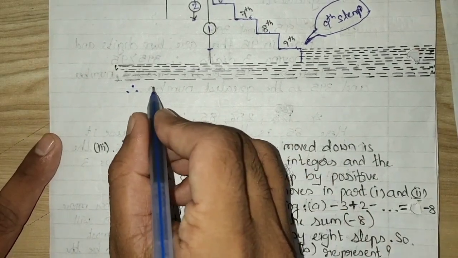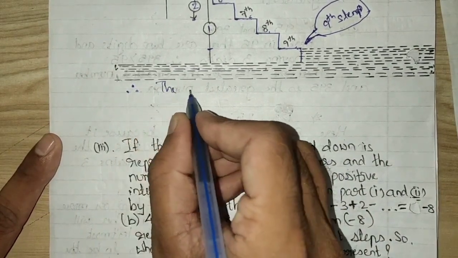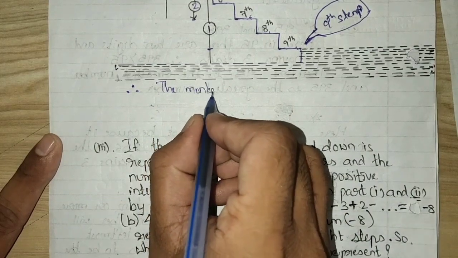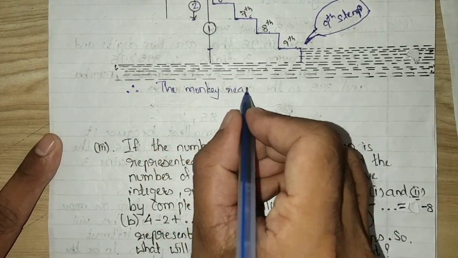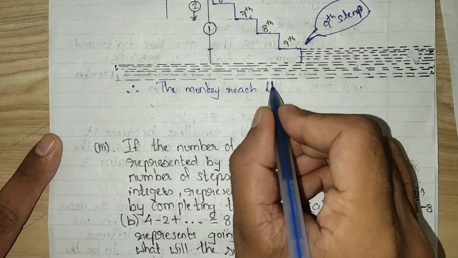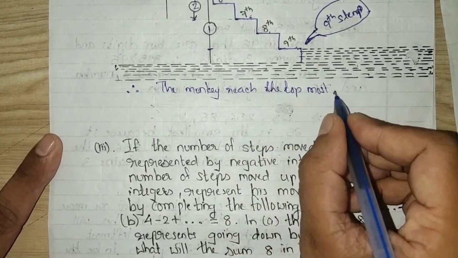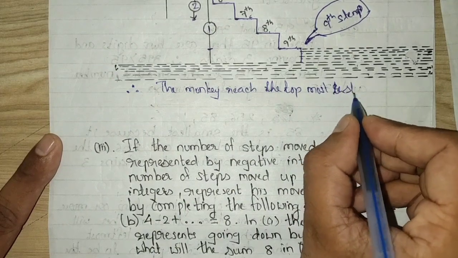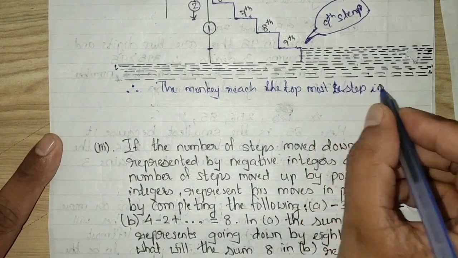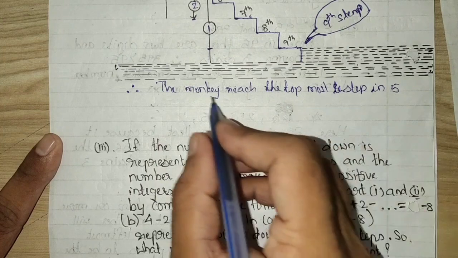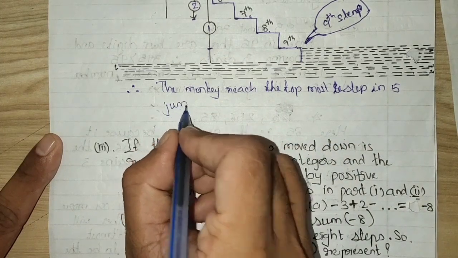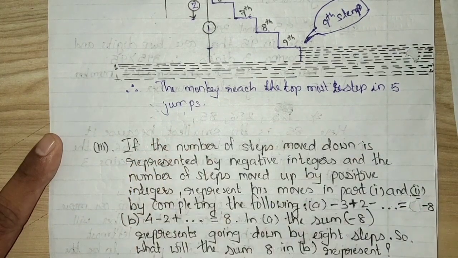So we will write, therefore the monkey reached the topmost step in 5 jumps.